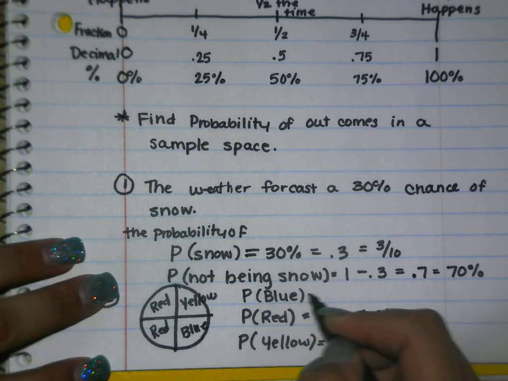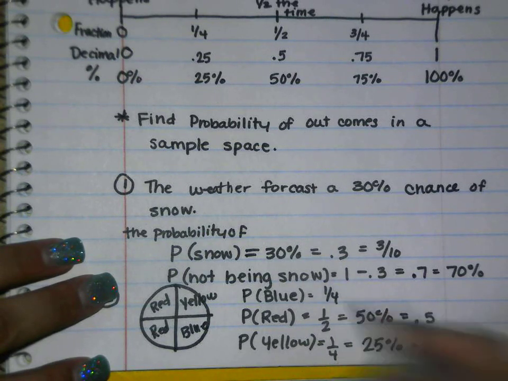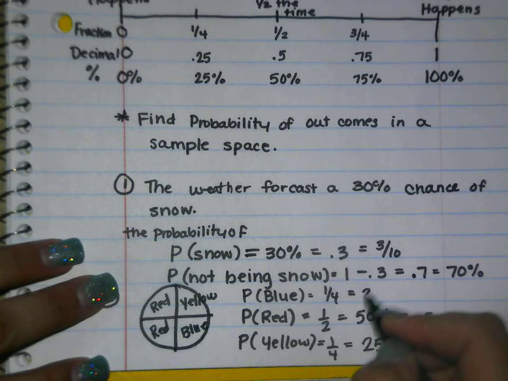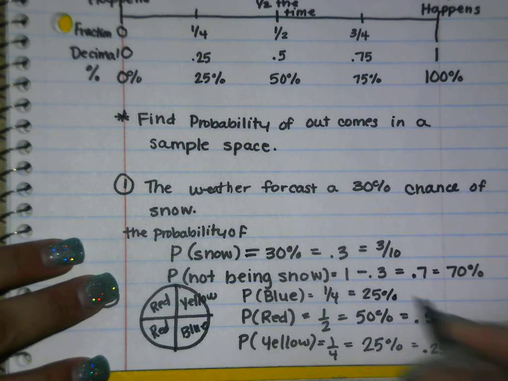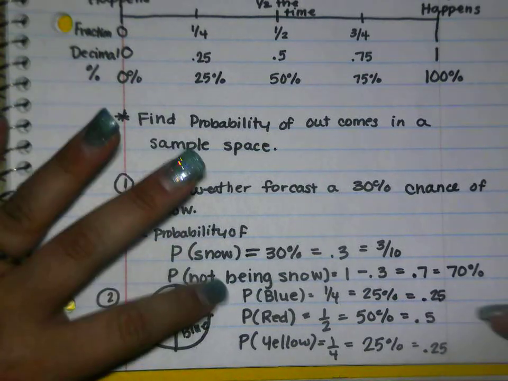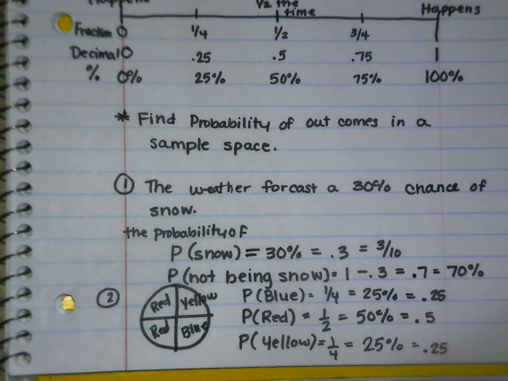Well, blue is 1/4 of the circle, so the probability is 1/4, and that would be 25%, which we could also write as 0.25. So actually the probability of spinning a blue or a yellow is the same, and the probability of spinning a red is double what the blue and the yellow are.